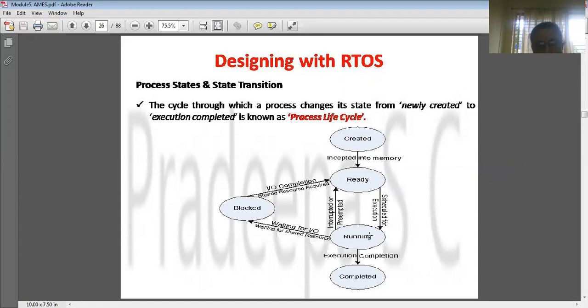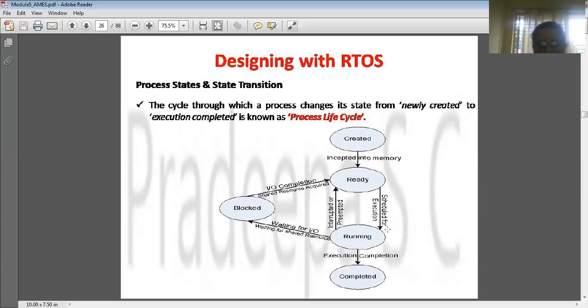In the running state, what will happen? It will try to execute the program statements one by one, right? So when in the running state, what happens? It will come into the block state. When it comes into the block state, take an example of adding two numbers.